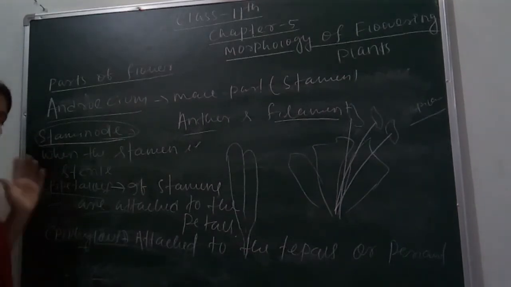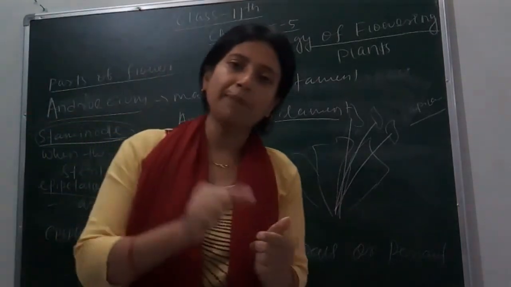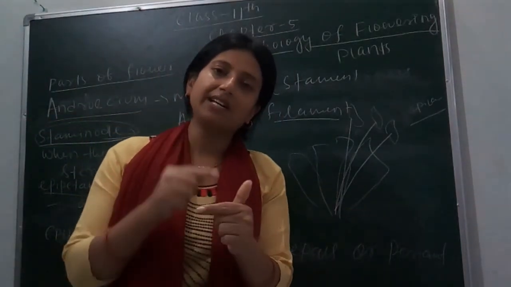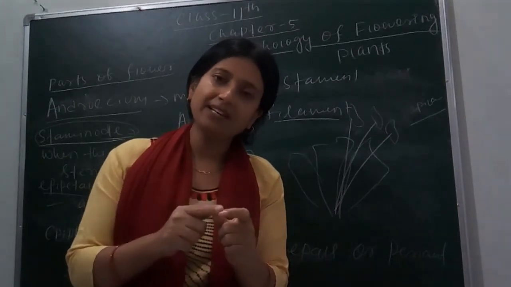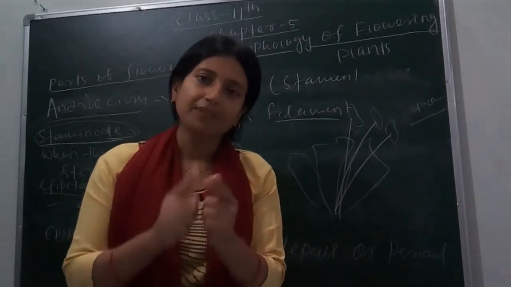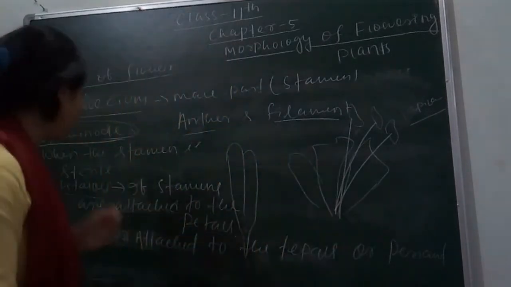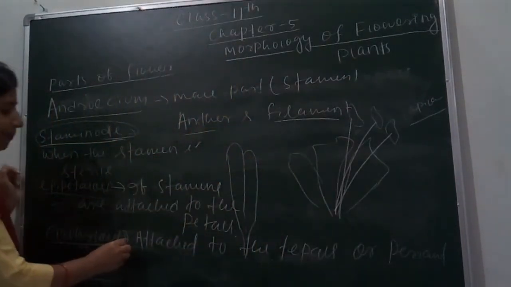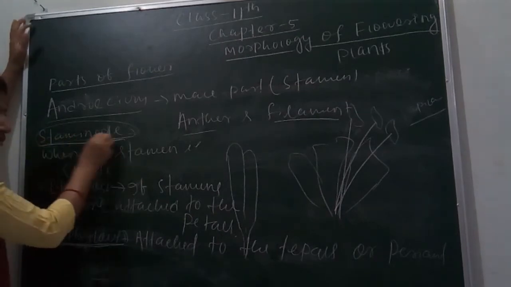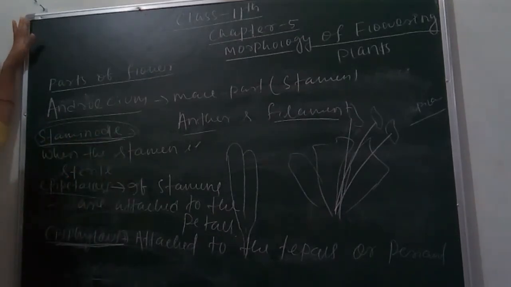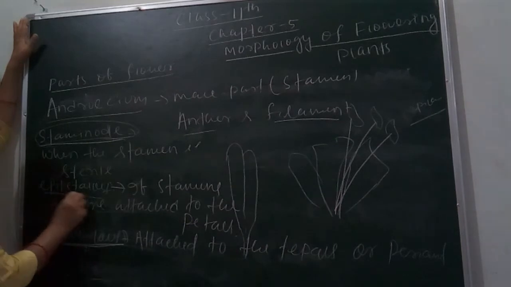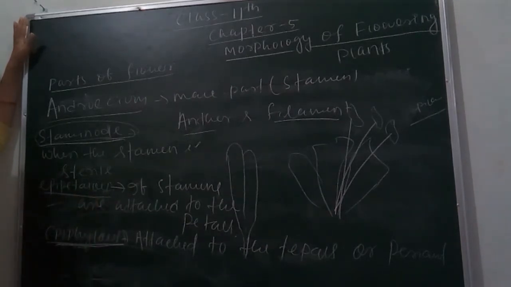So when the male part is attached to both sepals as well as petals, this type of arrangement is called epiphyllous. So staminode is when the anther is sterile or unable to produce male gametes. Epipetalous is when the male part is attached to the petals. Epiphyllous is when it is attached to both petals and sepals, which we can say as tepals or perianth.